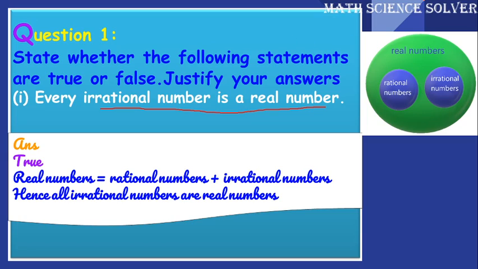Irrational numbers. As you can see in the diagram, real numbers can be represented as rational numbers plus irrational numbers. All the irrational numbers are included under real numbers. So all irrational numbers will be real numbers. Hence the statement is true here.